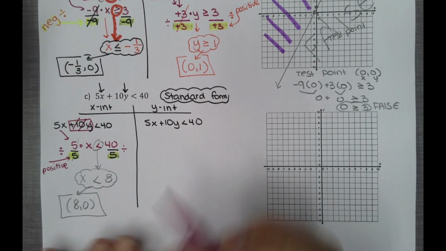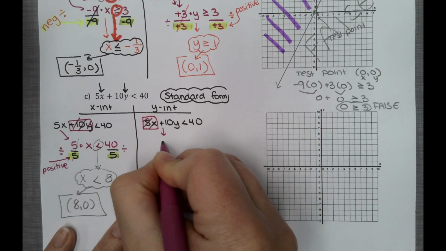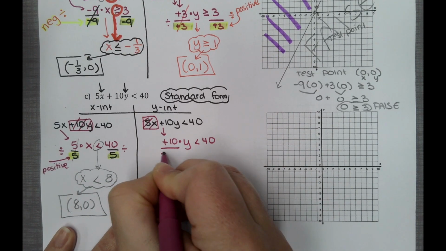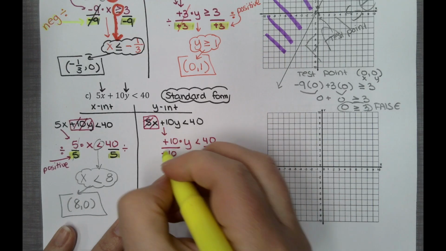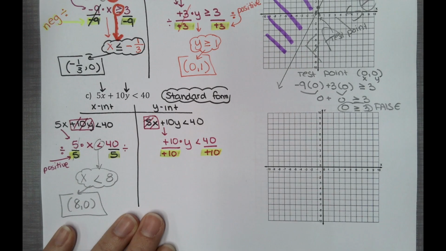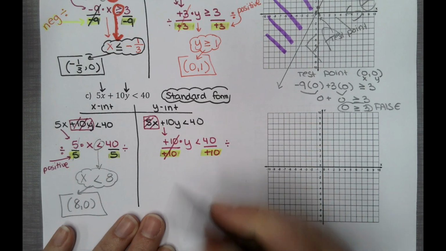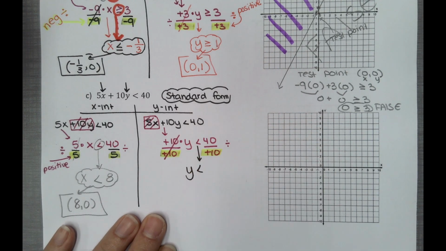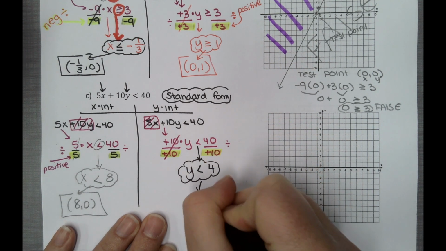For our y-intercept, we do not want x. X is gone. Bring down the plus 10 times y. Divided by a positive 10, divided by positive 10. Again, did I multiply or divide by a negative number? No, this is a positive division. So that means when we bring down y, we're going to keep the inequality. 40 divided by 10, again, use your multiplication table, and that is 4. Correct format is 0, 4.